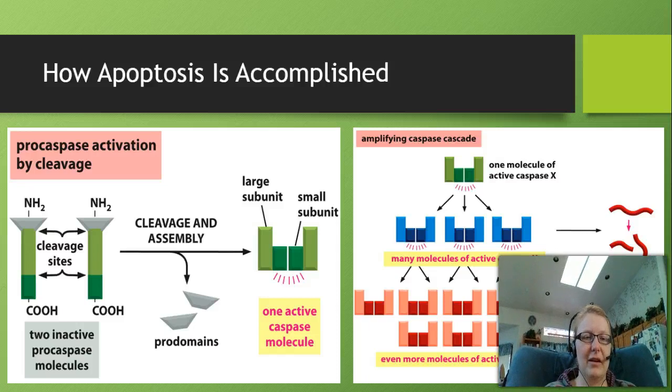And so what we see here is we start out with these procaspase molecules, and you can see them here with the different parts to them. And these procaspase molecules have to be cleaved and assembled. So what you see here is we take off some of the prodomains, and then we assemble these large and small subunits into an active caspase molecule. This active caspase molecule is then going to create a positive feedback loop that's going to activate many farther down caspase molecules. Caspase is the main molecule that's involved in apoptosis, so it's important that you understand that. And you can see how the different caspases are going to direct different activities involved in apoptosis.